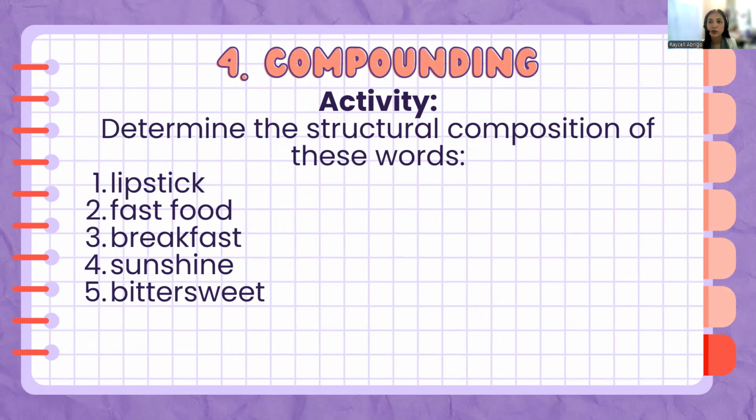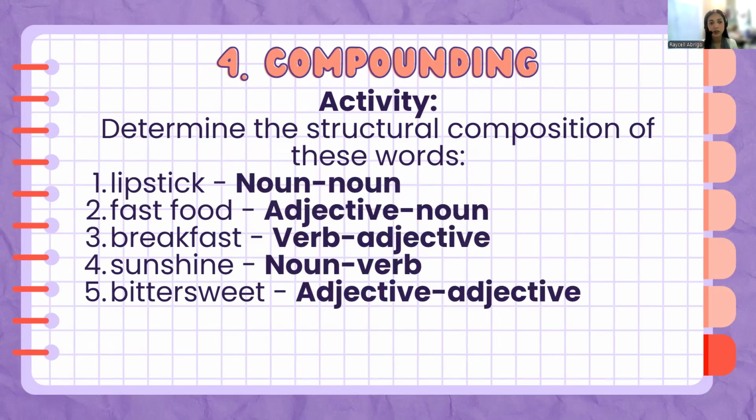When we talk about structural composition, are the words noun plus noun, noun plus verb plus noun, like that. For example, the word lipstick is noun composition. Fast food is adjective noun composition. Breakfast is verb adjective composition. Sunshine is noun verb, and bittersweet is adjective composition of the word.